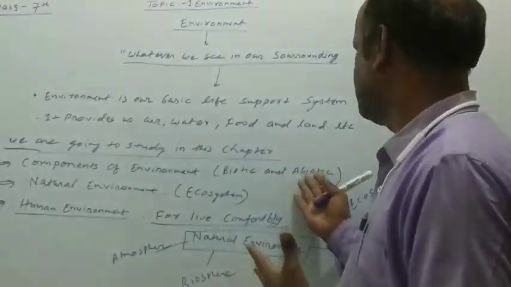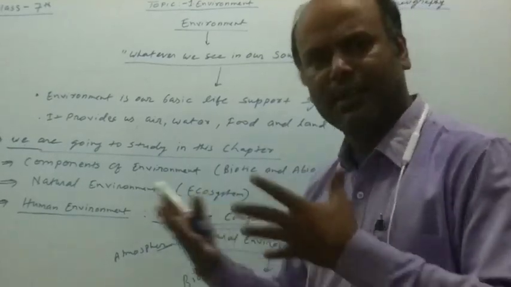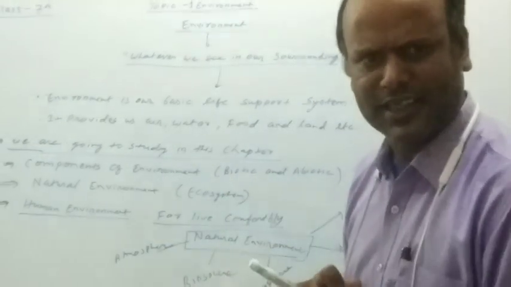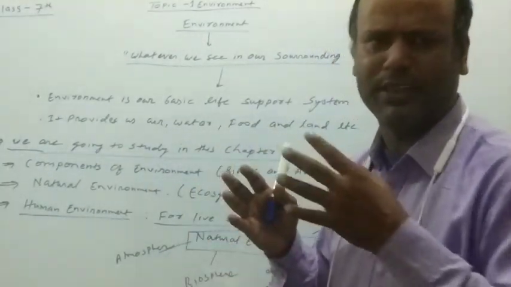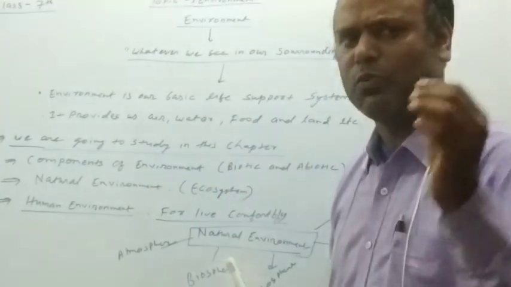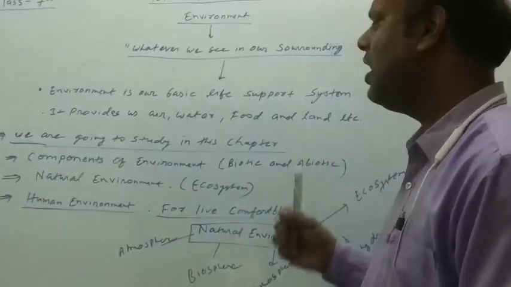We have examples of biotic: living organisms, human beings including myself. And what is abiotic? The things which do not have life. For example, sunlight, water, soil. These are called abiotic.